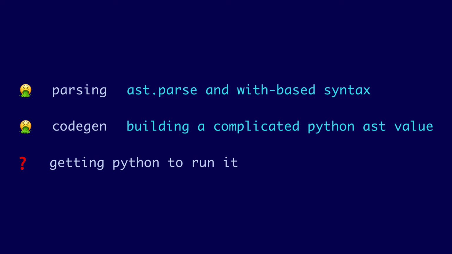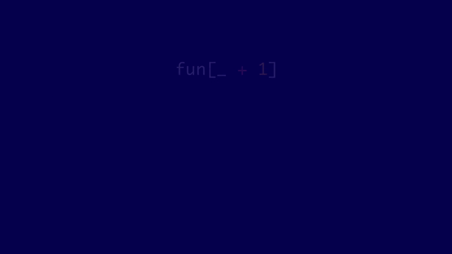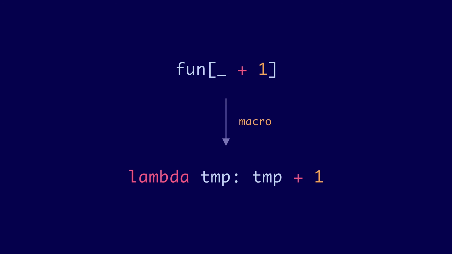Luckily, there's actually a Python library called MacroPy that helps you do all this. To see it in action, let's simplify a bit by making a smaller macro. Instead of our state machine syntax, we're going to make a macro called fun, which is like a lambda, but you don't need a variable name because you suck at naming variables. This is obviously way less cool than our beautiful state machine thing, but it'll show us how to do macros. Implementing something like a state machine macro is the same idea, but just bigger.